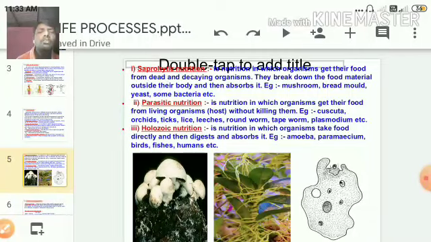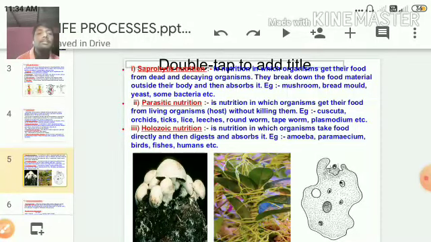Though the organisms depend directly or indirectly on plants, the nature of dependency, on what basis and how they depend, differs. Based on the depending nature of the organisms, we again have three modes of nutrition. The first one is saprophytic, the second one is parasitic, and the third one is holozoic. Let's see the first one.